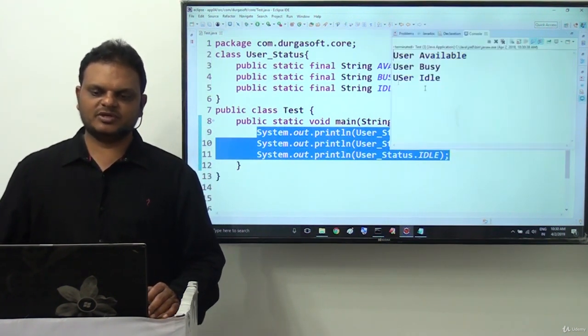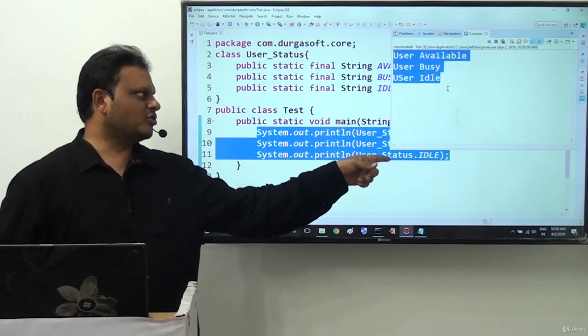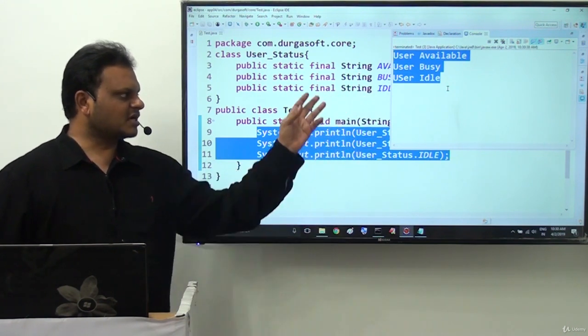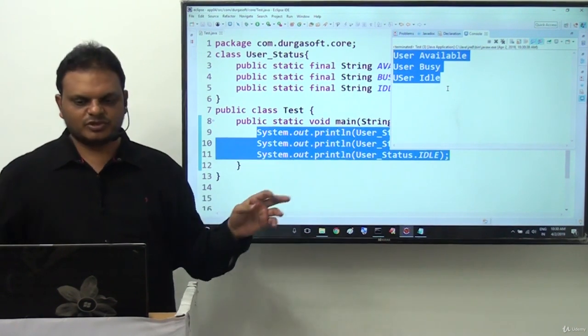If we execute this program, automatically we get the respective outputs: user available, user busy, and user idle. Whenever we execute this, these outputs are produced.